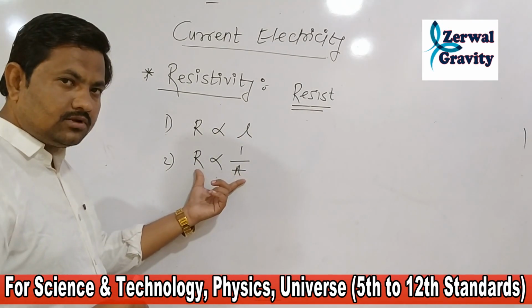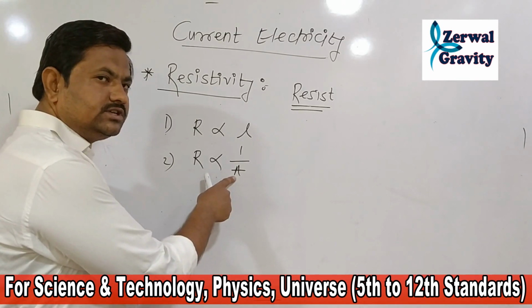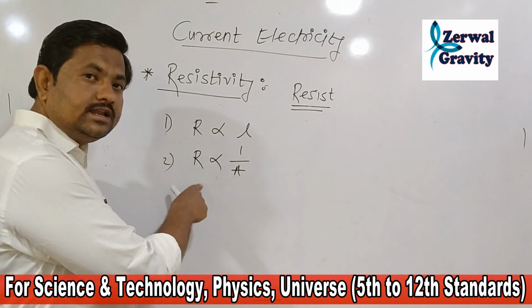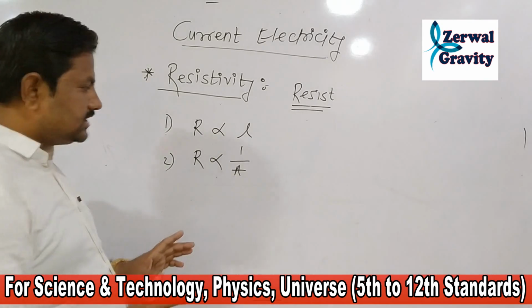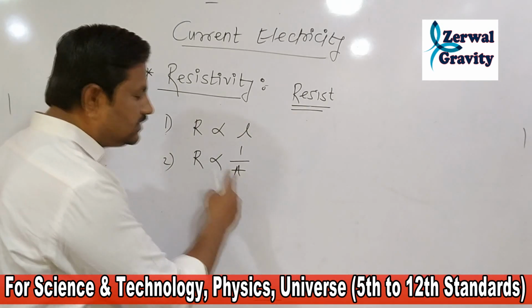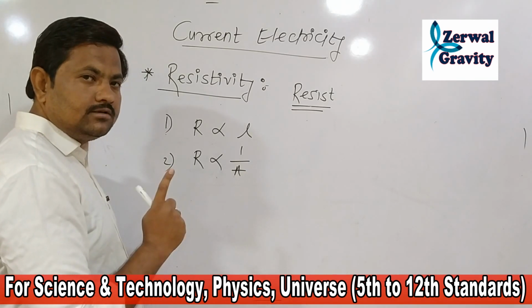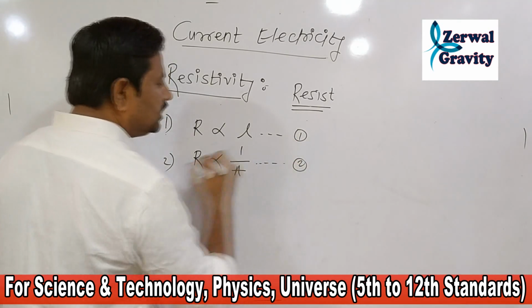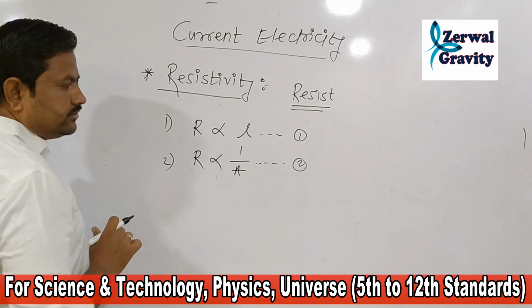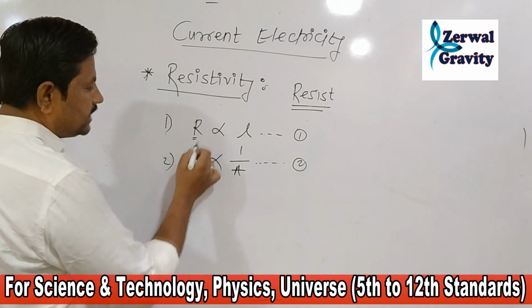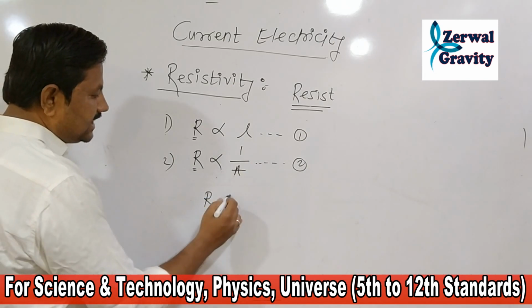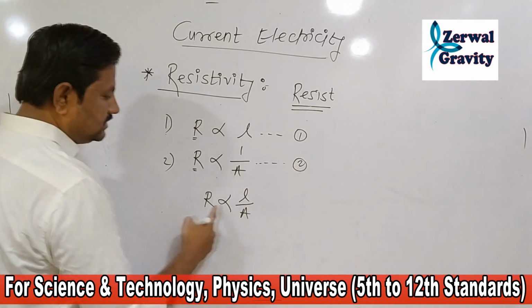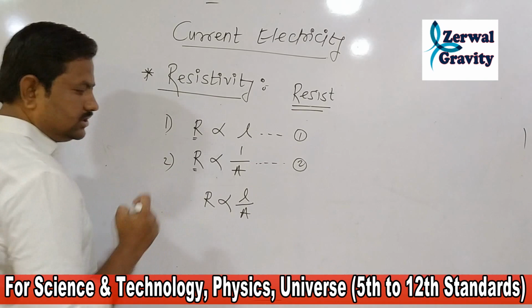But in the case of area of cross section, when we increase the area of cross section, the resistance decreases, and when we decrease the area of cross section, the resistance increases. So in a single line we can say that the resistance of the conductor is inversely proportional to the area of cross section. This is equation number 1, and this is equation number 2. If we combine these two equations, how do we combine them? Both have the same RHS. So R is directly proportional to L and inversely proportional to A. We can write it like this: R is directly proportional to L, inversely proportional to A.